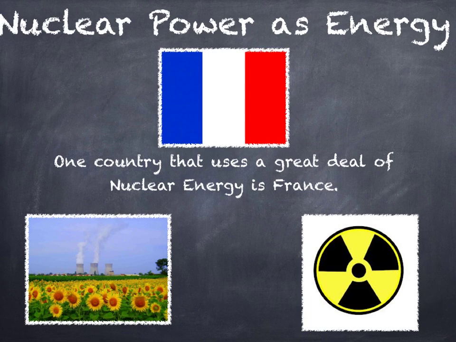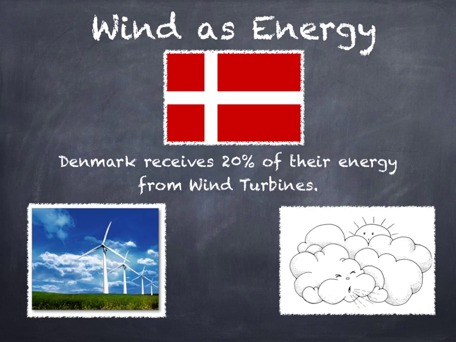Denmark uses wind as energy, and it produces 20% of their energy from wind turbines. Some advantages of using wind as energy are that it is very continuous, and it is also very clean. No emissions are produced into the atmosphere, and it produces no health-damaging air pollution or acid rain. Land can also be used to produce energy and grow crops simultaneously. Wind energy is also very economical.